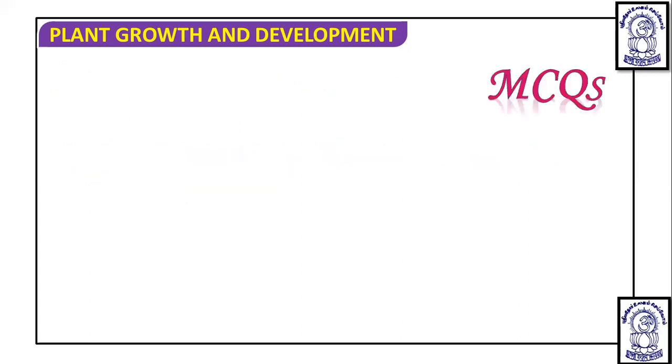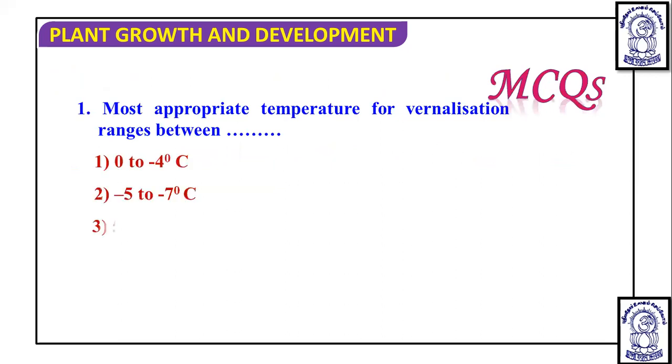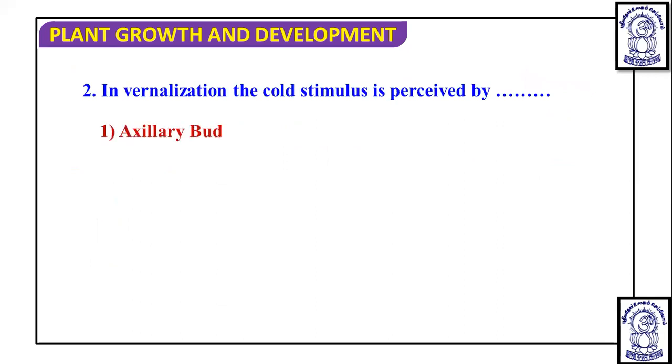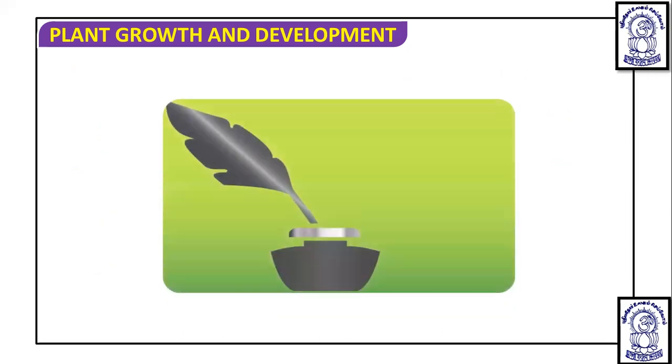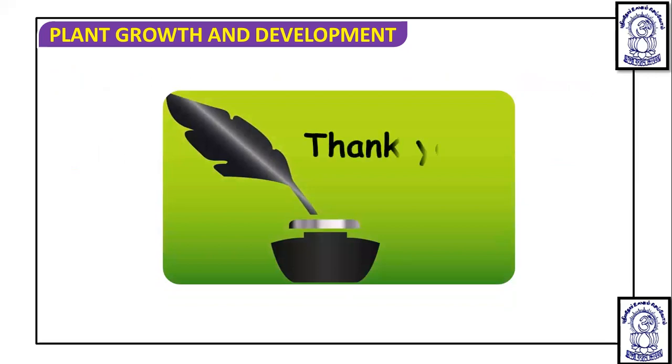That is all about vernalization. The most appropriate temperature for vernalization is obviously between 0 to 5 degrees Celsius. In vernalization, the cold stimulus is perceived by the meristematic cells. Okay, so that is all about vernalization, photoperiodism, and plant growth and development.